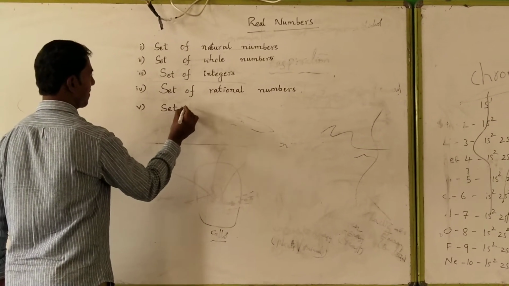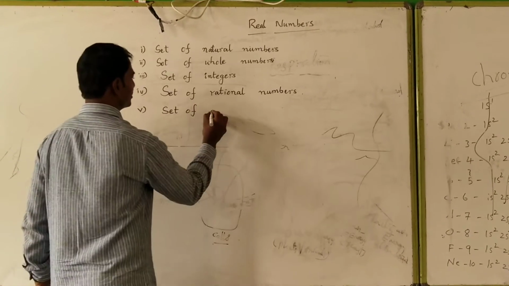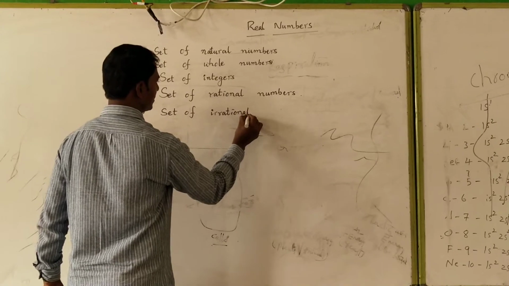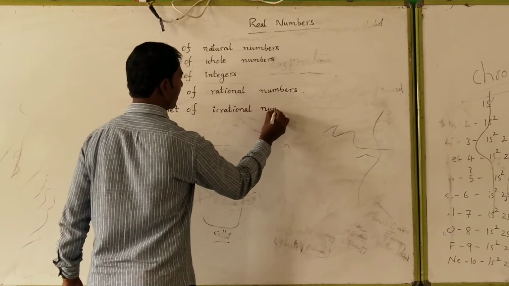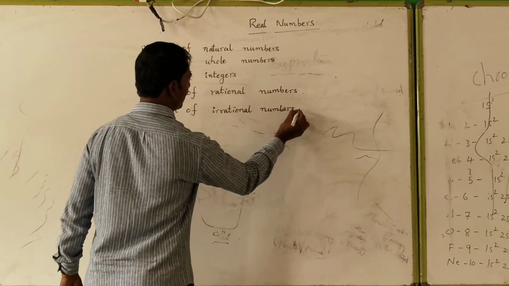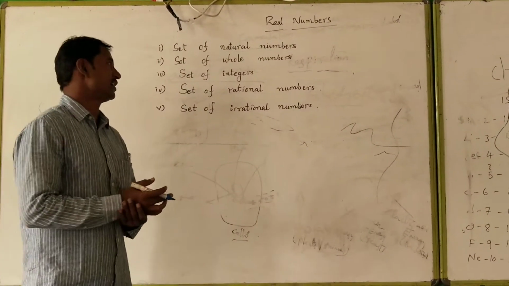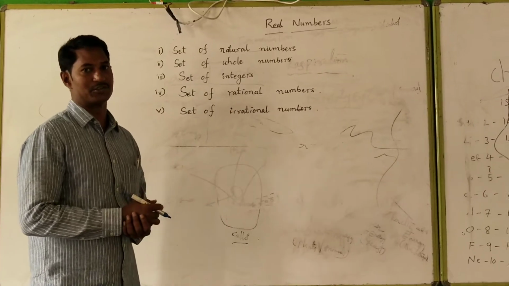Number five, set of irrational numbers. And then we discuss the definition of set of real numbers.